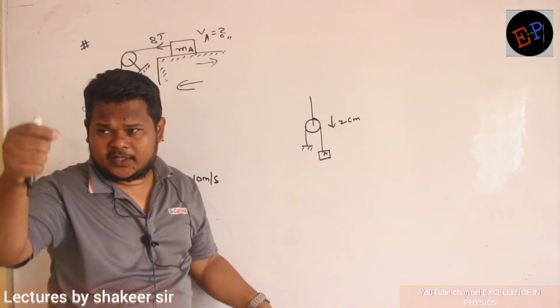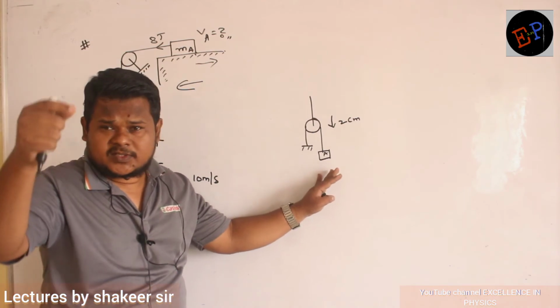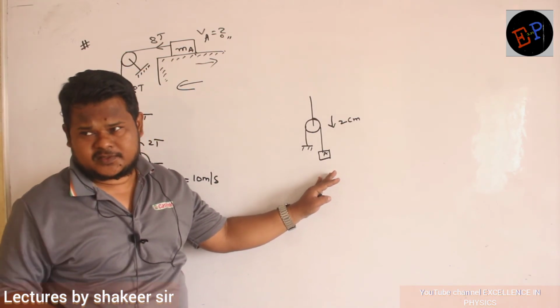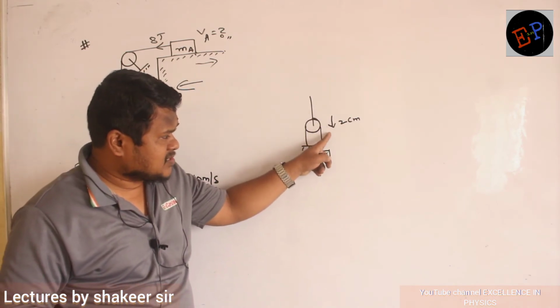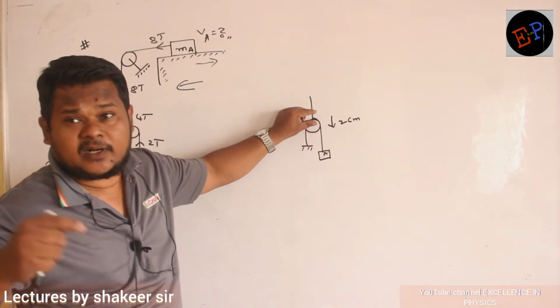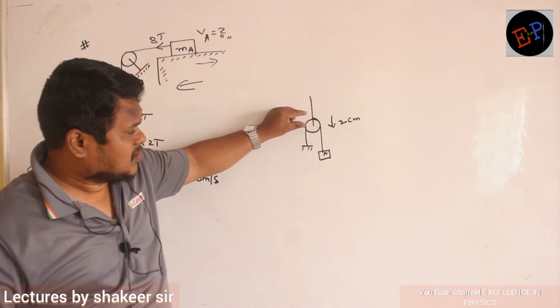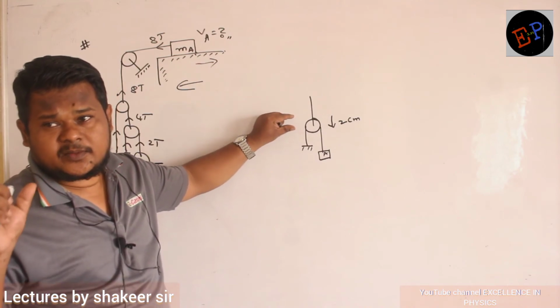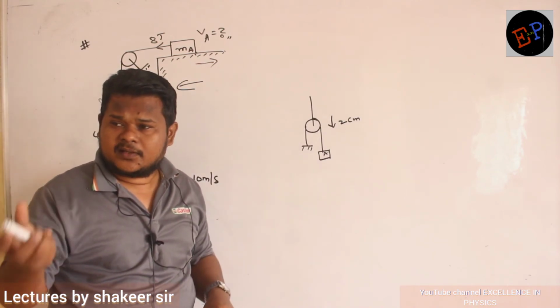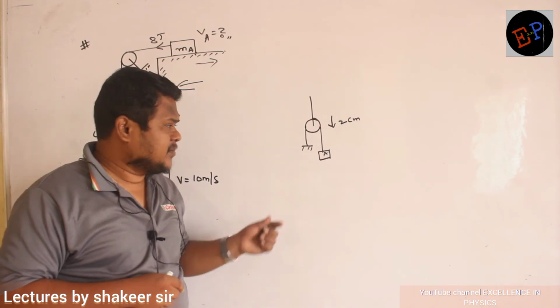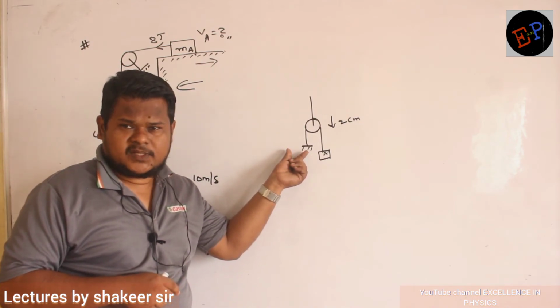If I take a pulley downwards, the blocks on both sides should come downwards by the same distance. It means on one side 2 centimeters of the string will be released, and on the other side also 2 centimeters of the string will be released. But here it is tied, no?